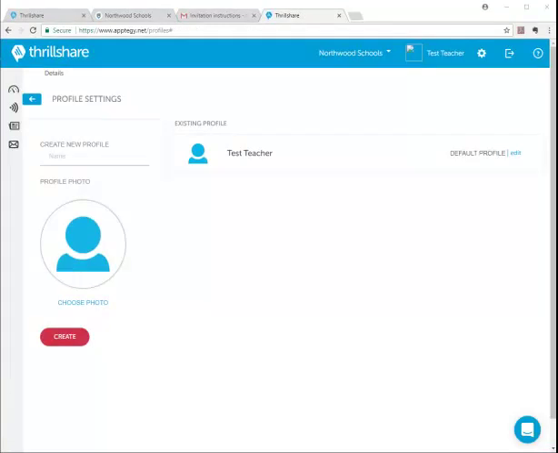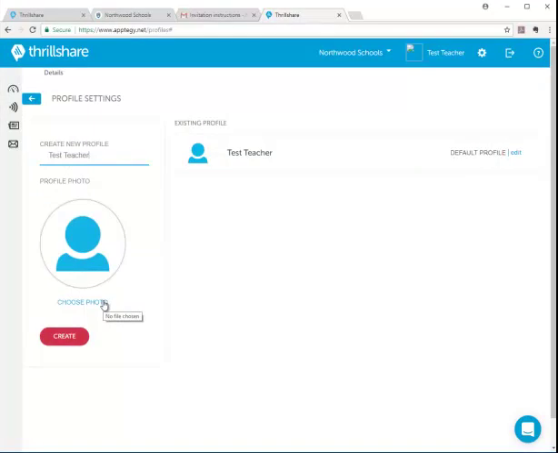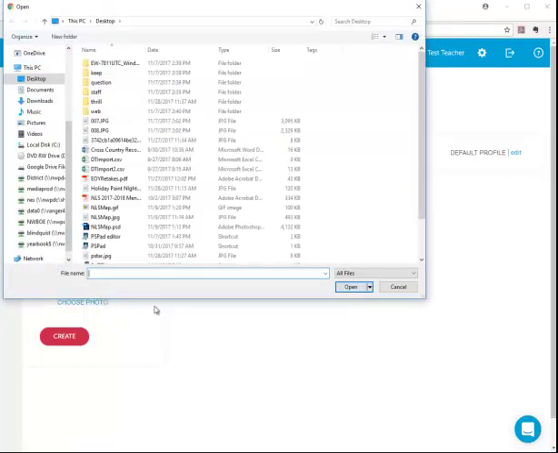Once you've created that password, it's going to dump you into your profile settings. You'll need to give the profile a name. You can actually have multiple profiles in one account. I personally don't know why you would do that, but I guess I get it. You can use your own name. It would be great if you used a photo of yourself, but you don't have to, and I get why. I will send along a copy of the logo, and you can insert it here.